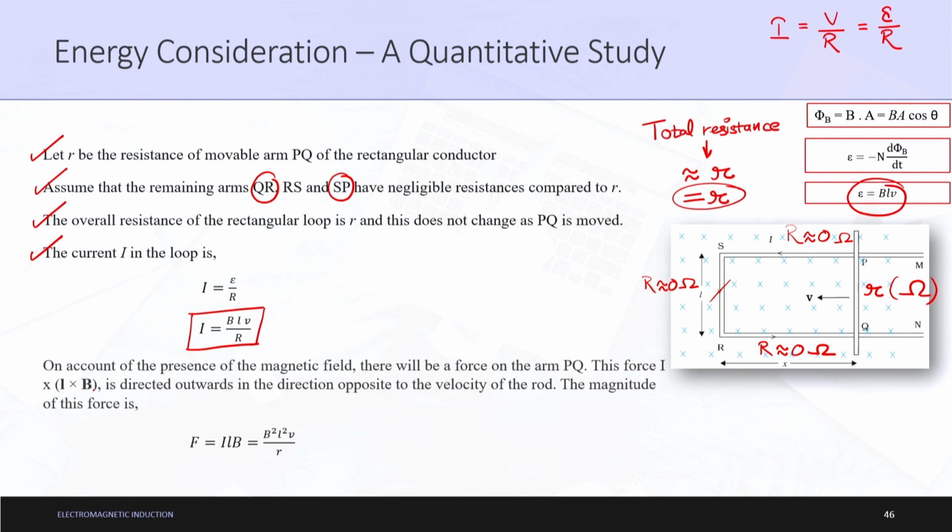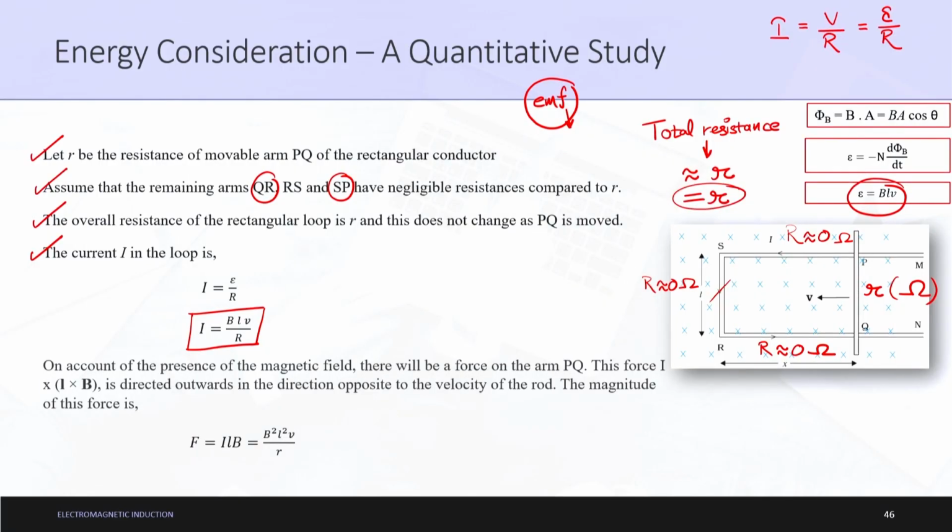Moving on, on account of the presence of the magnetic field, there will be a force on the arm PQ, as we already knew why it is called EMF. The basic thing for calling it EMF is that it is a force. So this voltage difference creates a force. Due to this force only, if it is dealt with current electricity, then there will be a bulb glowing. If it is dealt with magnetism, then there will be an induction of current. Anything which involves a force is being talked about here. That is why, because of this force, we will try to calculate the value of this force.